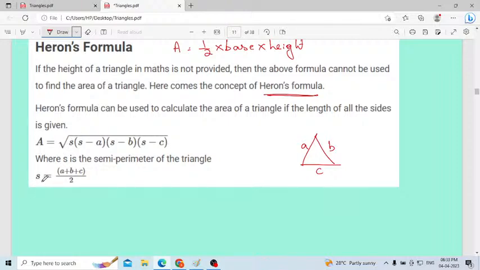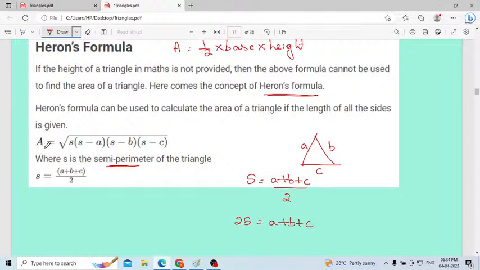Here what is meant by S? S is nothing but semi-perimeter. What is meant by semi-perimeter? Perimeter means this full. Semi-perimeter is nothing but half of the perimeter. How will you get the semi-perimeter? S will be equal to A plus B plus C divided by 2. This is semi-perimeter. Otherwise, you can consider perimeter: 2S will be equal to the sum of all the sides. That also you can consider. Always remember, S gives the value of semi-perimeter. Semi-perimeter means add these values and divide by 2.